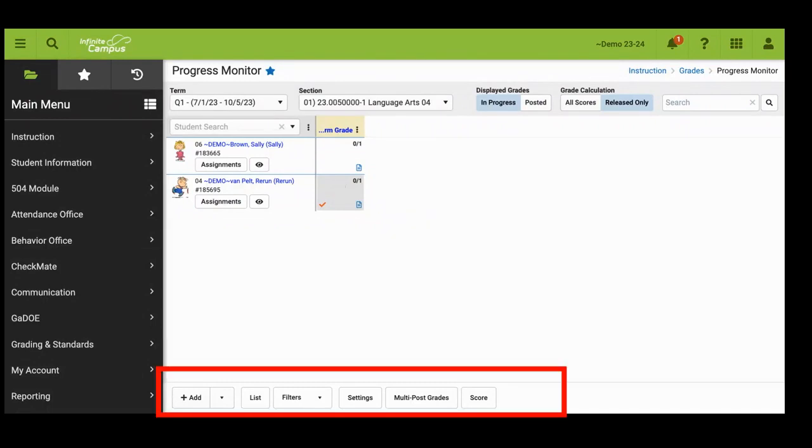In Progress Monitor, let's begin by adding an assignment. In the bottom left corner, you will see the plus add button. Notice that there is also a down triangle that you can click, and you see a lot of different things here. The one that we are going to focus on is the assignment. You can click on that button to create the assignment, or click on the plus add button, which will also by default create an assignment.